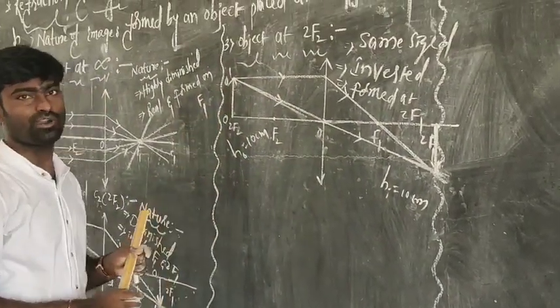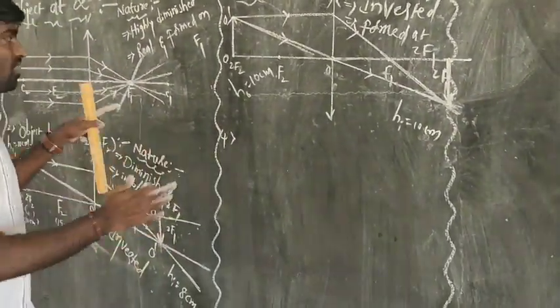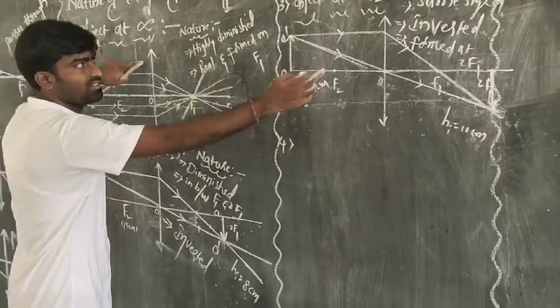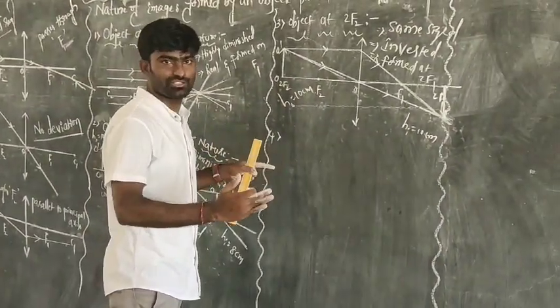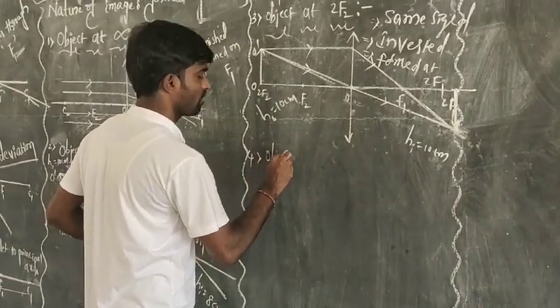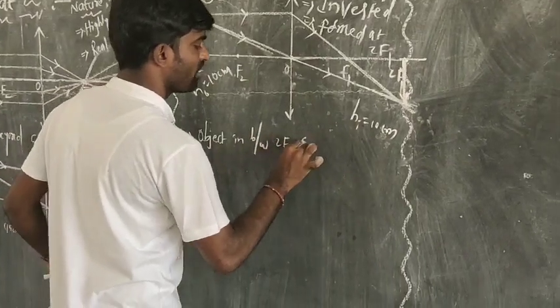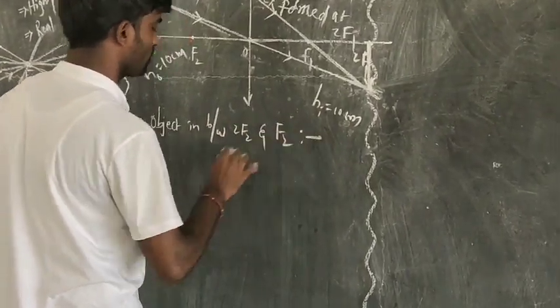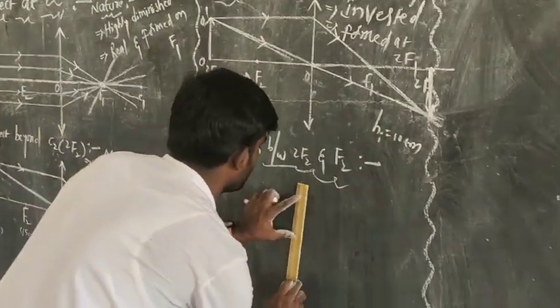Let us discuss one of the important cases, that is the fourth case. If you observe, from the first case to the third case, we are getting closer to the lens. Now, object in between 2F2 and F2. What kind of image will be formed by this one?